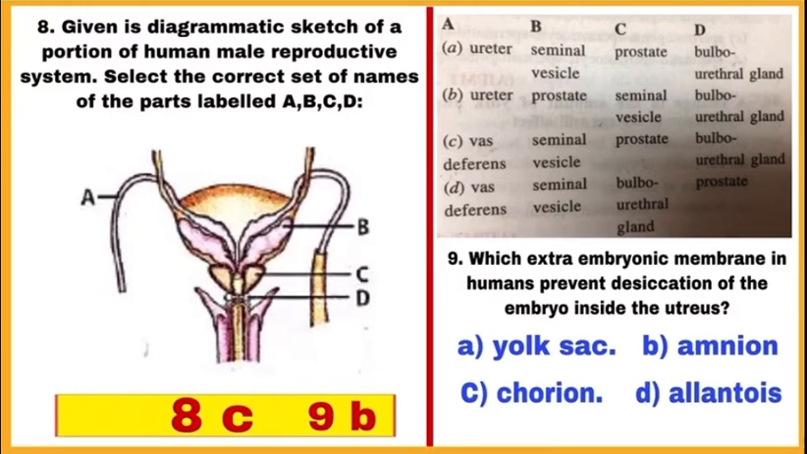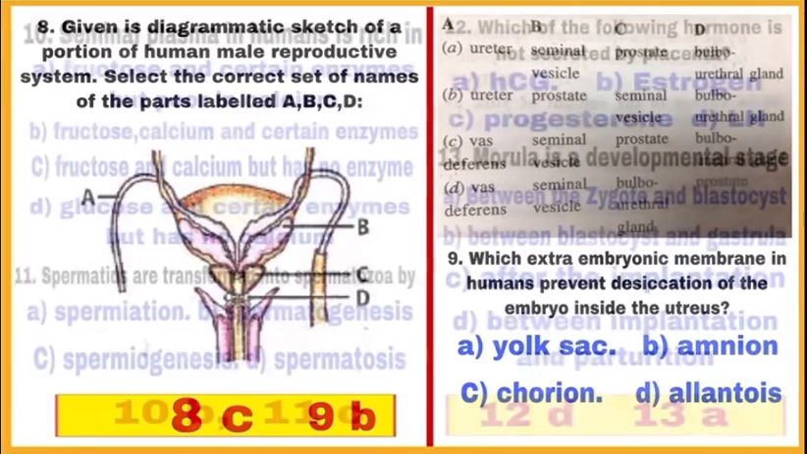Come to question number 9. Which extra embryonic membrane in humans prevents desiccation of the embryo inside the uterus? Out of 4 extra embryonic membranes, yolk sac, amnion, chorion and allantois, it is amnion which surrounds the fetus and has fluid called amniotic fluid, which prevents desiccation of embryo inside the uterus. So, correct choice is B, mark B.